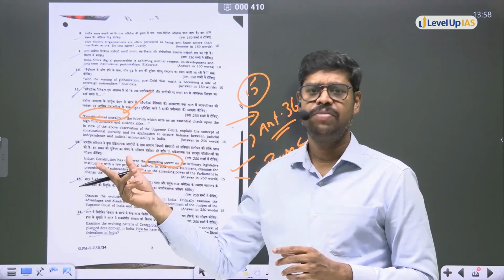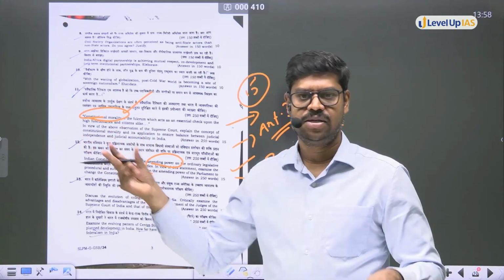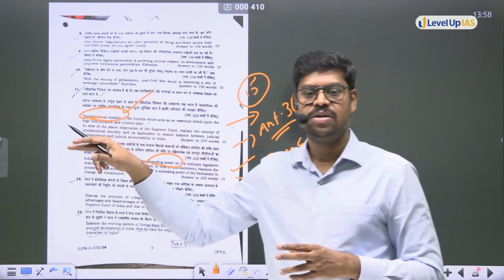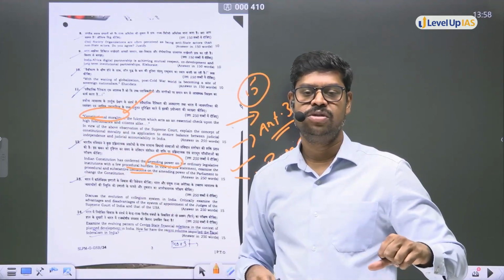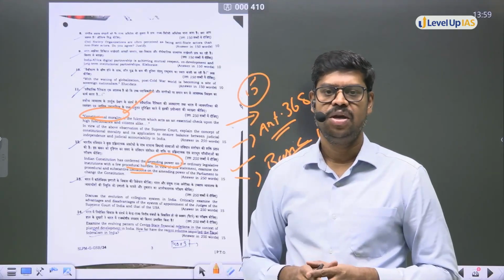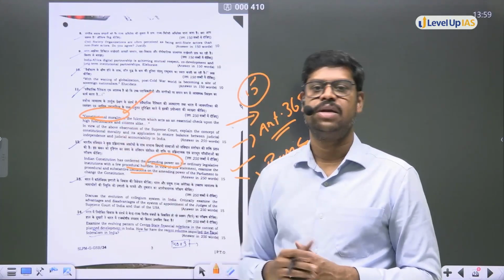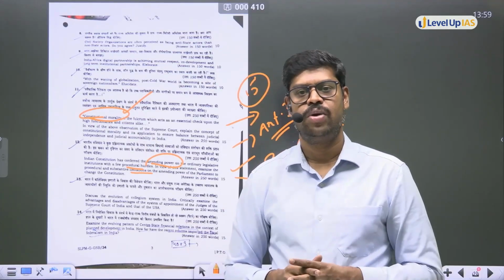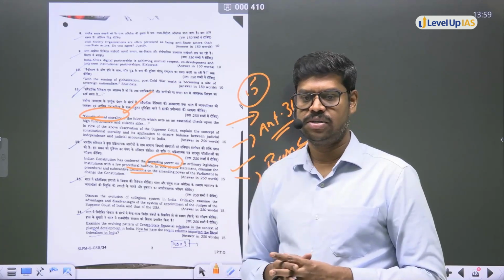But the problem there is, though it brings an element of checks and balances, which does not appear to be there in the Collegium system, appointments could be politicized. Whereas in India, the idea of the Collegium system is to ensure neutrality. At least theoretically, the idea is to ensure neutrality, but there the appointments can be politicized. So yes, each and every system has its own advantages and disadvantages. So probably you'll have to bring out those things in your answers.